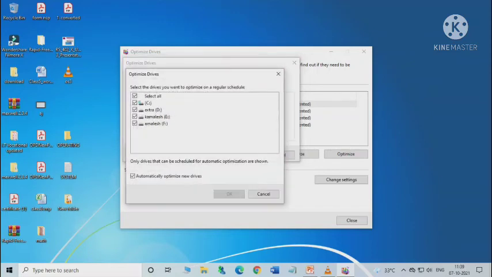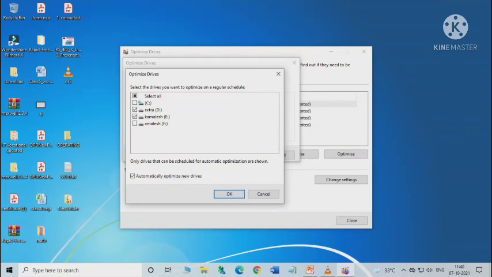Next click on the choose button in the drives option to select the disks that you want to optimize. Here you can also select all the partitions by clicking on the select all checkbox, otherwise you can choose the desired drives yourself.